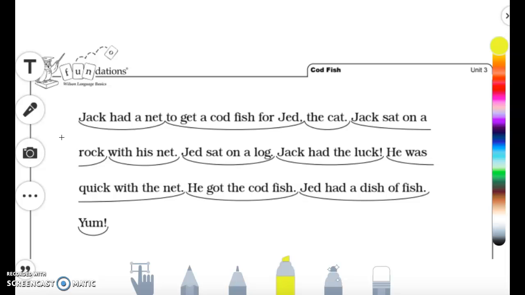Okay, can you practice reading that sentence with me? Jack had a net to get a codfish for Jed the cat. All right, I want you to practice this next sentence the whole way down to this period. Go ahead and practice and we'll read it together.